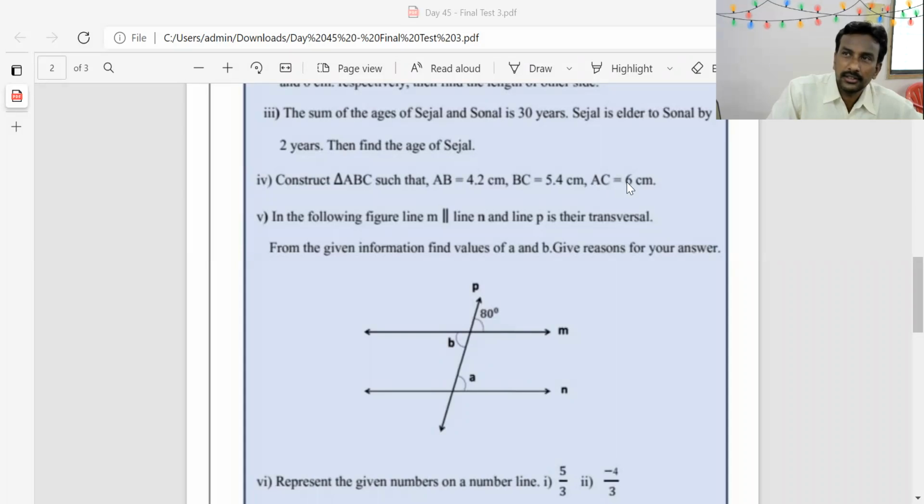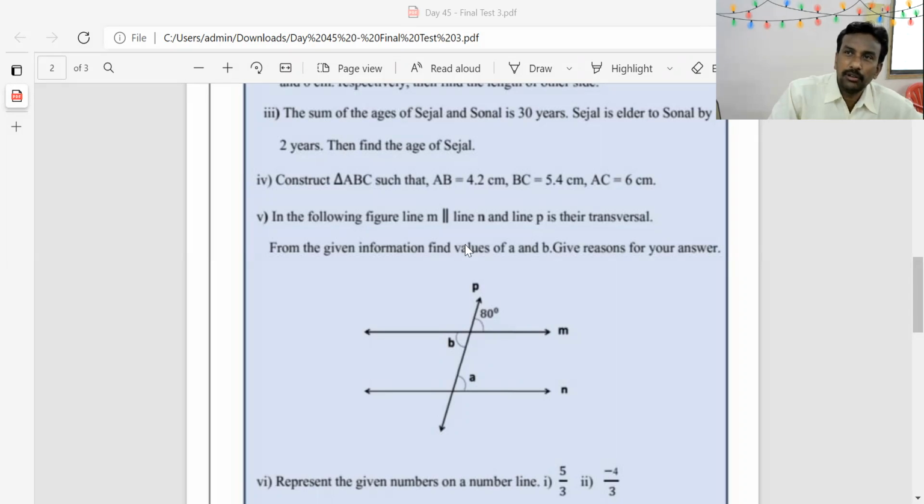Then take a distance of 6 cm in your compass and put it on point A. Draw another arc which intersects the first arc. The intersection point of these two is point C. Then join points AB, AC and BC. This is our required triangle ABC.